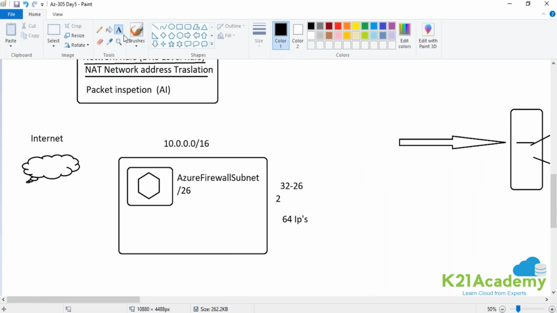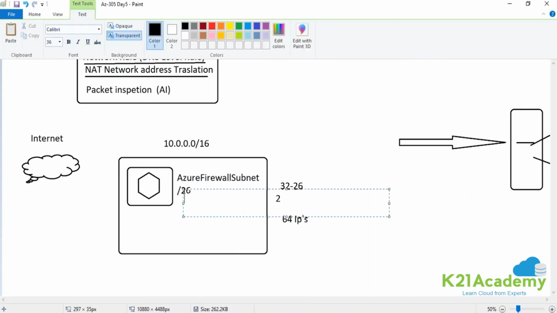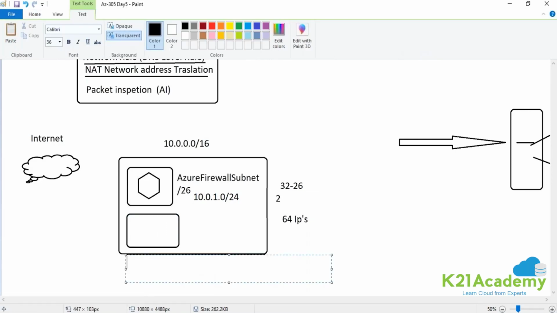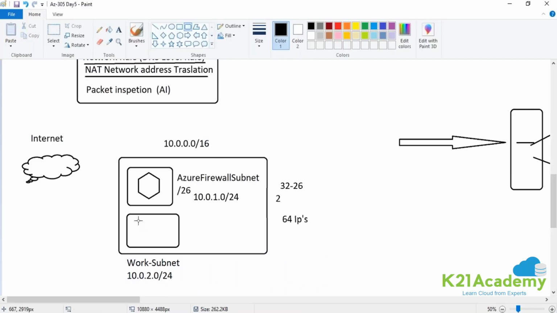You can give /24, you can have 256, right? So over here, let's assume that the subnet that I have over here is 10.0.1.0/24. Let's say I have given 256 IPs over here, more than enough. Now this is your production subnet, guys. All your production resources are available over here. Let's say this is your work subnet, and the range that I'll be using is, let's say, 10.0.2.0/24. Okay, and you have hundreds of machines over here.